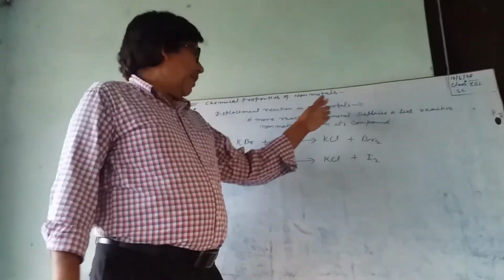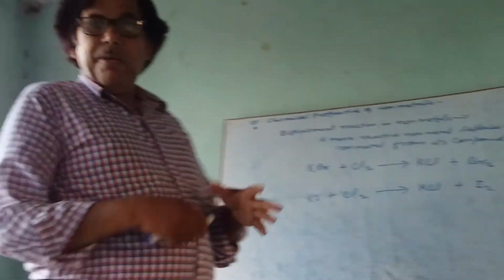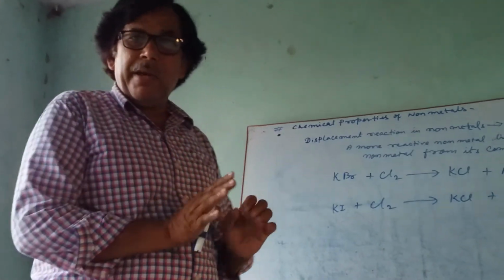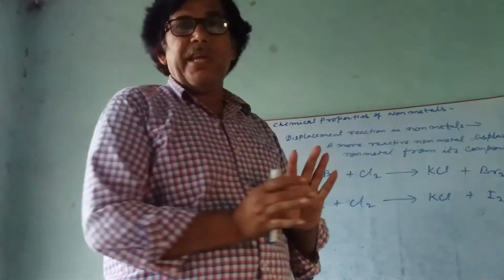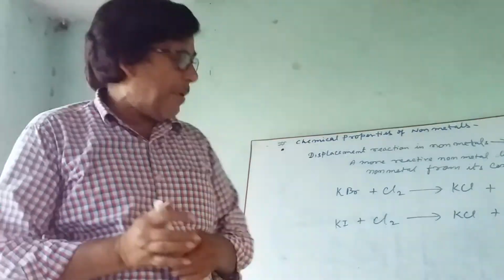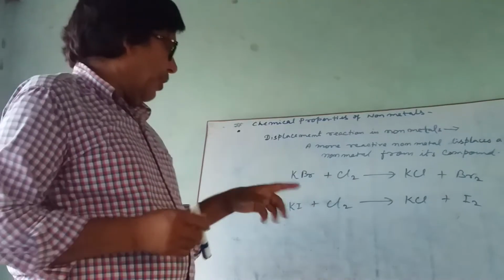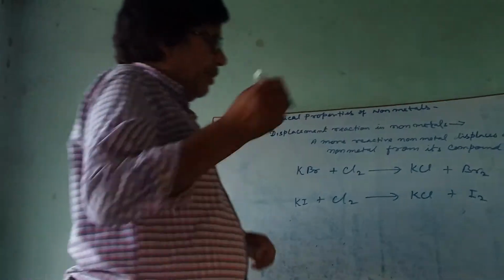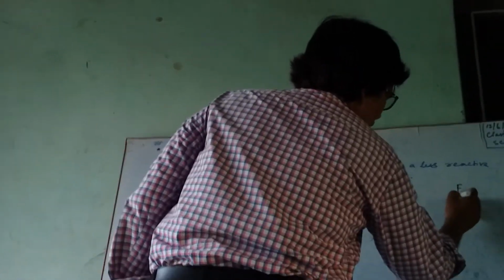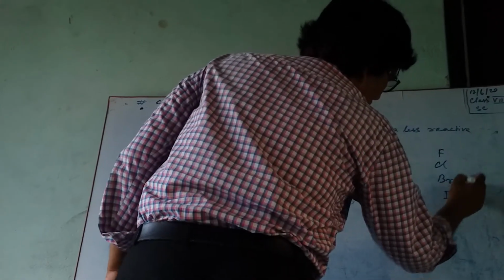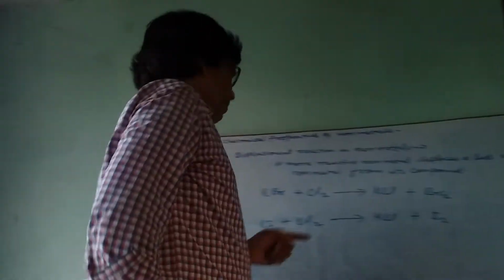Displacement reaction in non-metals. I have already discussed that a more active non-metal displaces a less active non-metal from its compound. Between chlorine, bromine, iodine, chlorine is the most active.